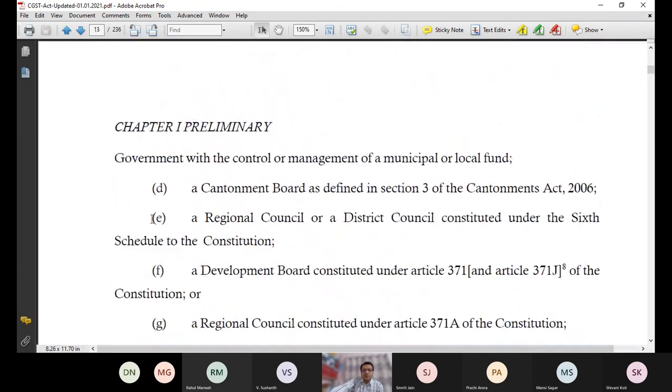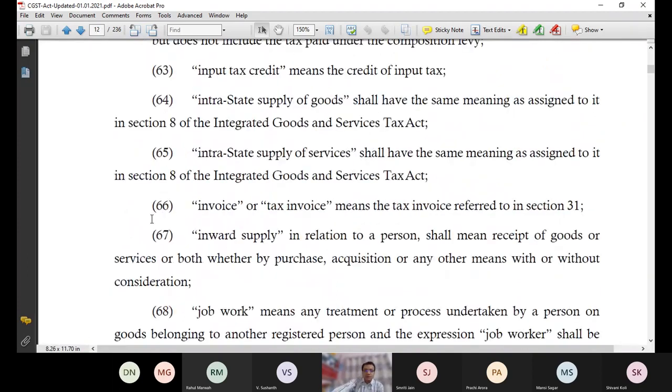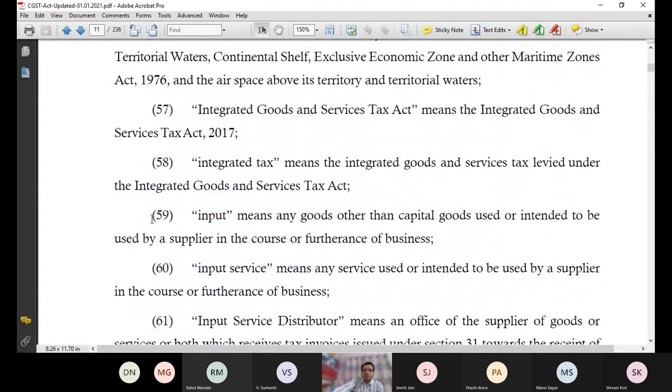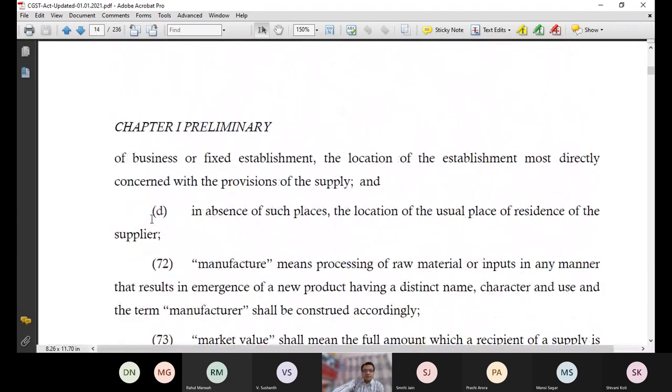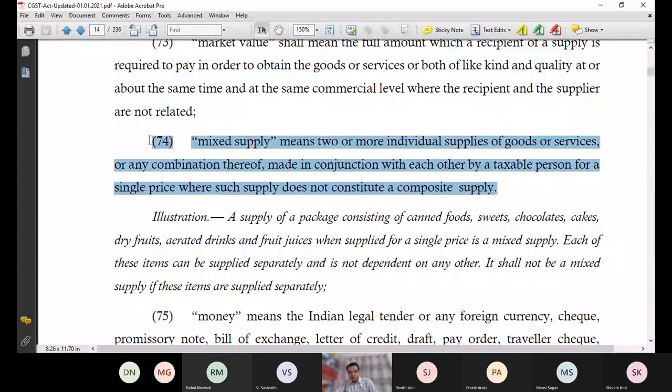Every composite is a mixed supply, but every mixed might not be composite. So there is a slight difference between mixed and composite. For a composite supply, first the supply must be a mixed supply.